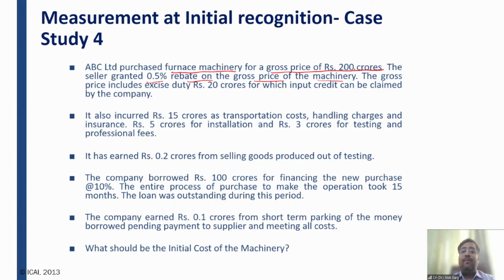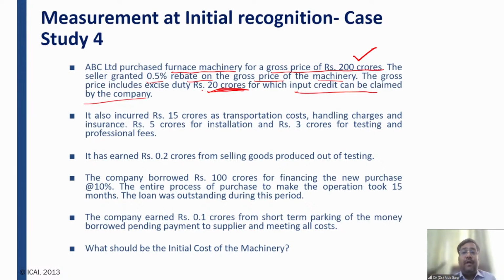The gross price includes excise duty of rupees 20 crores for which input credit can be claimed by the company. Friends, what is the definition of cost? Cost includes purchase price, including import duties, plus non-refundable taxes. But this 20 crore is a refundable tax. So it means this 20 crore has to be deducted from the cost of the asset, because whatever we are paying, we will get the refund out of it. So 20 crore is not a cost to me, right?